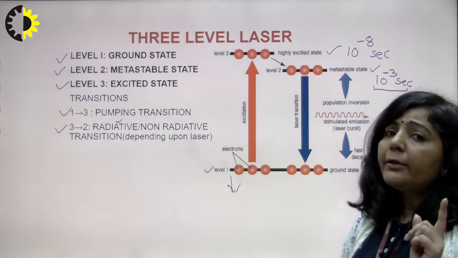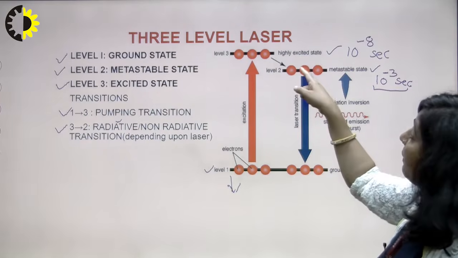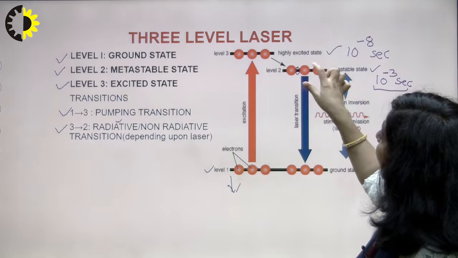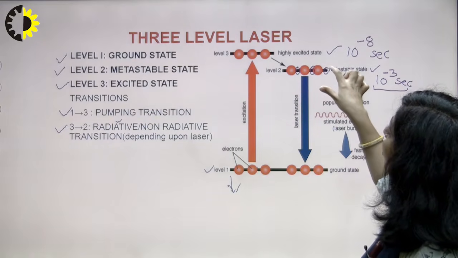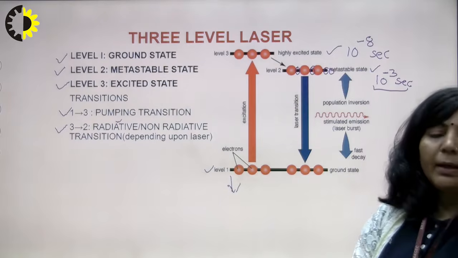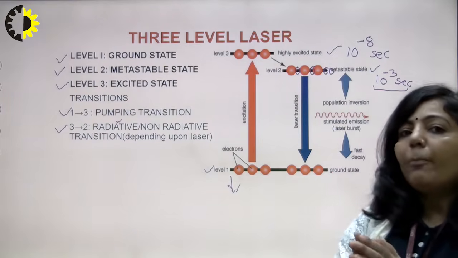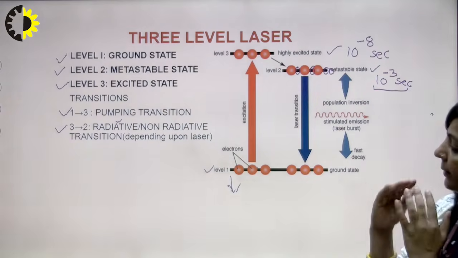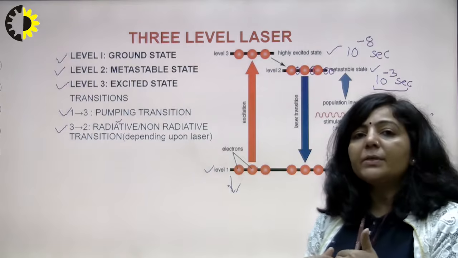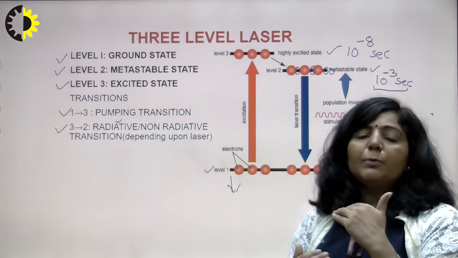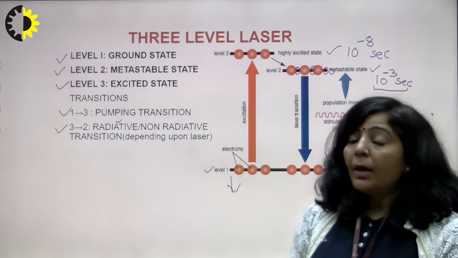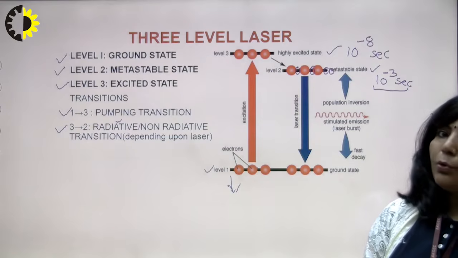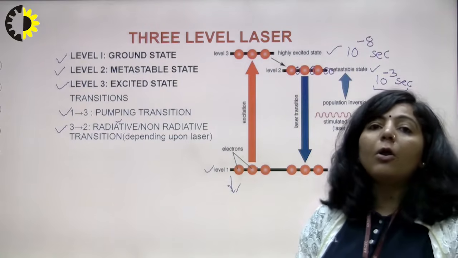So the population of 1 is decreasing because of the pumping transition, whereas the population of level 2 will grow. Now there will be a time when the number of atoms in this metastable state will be higher than the number of atoms in the ground state, and that particular state is known as population inversion. So what I am trying to explain here is that the number of atoms in state number 1 will go on decreasing, because from 1 they are continuously moving to 3. From 3 they are coming down to 2, and in 2 they are going to stay for a longer duration.